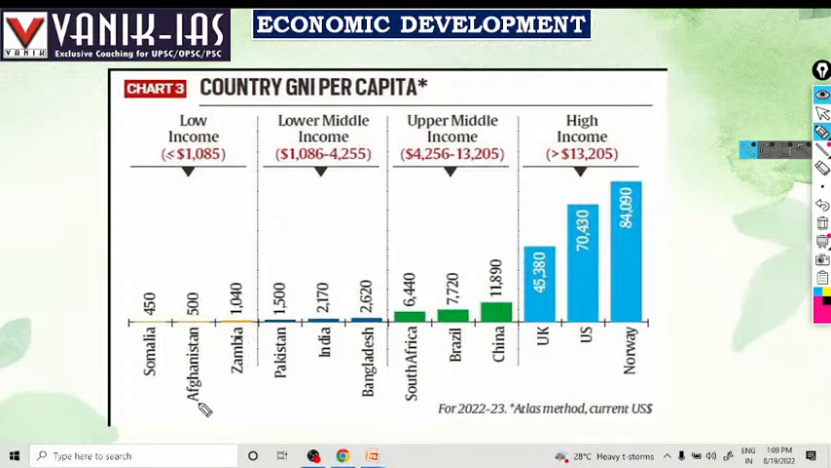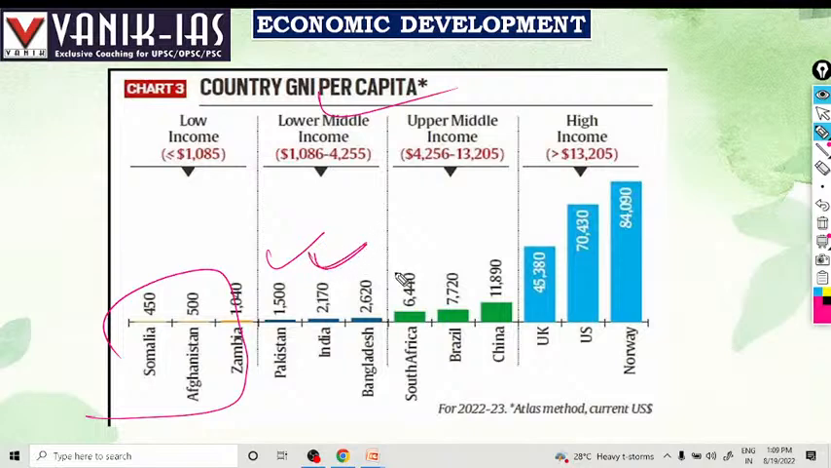Low income countries are Afghanistan, Zambia, and so on. Lower middle income: Pakistan, and this is India, 2,170. Bangladesh is better than India in terms of gross national income per capita. Then South Africa, then Brazil, then China. High income countries like UK, 45,380.